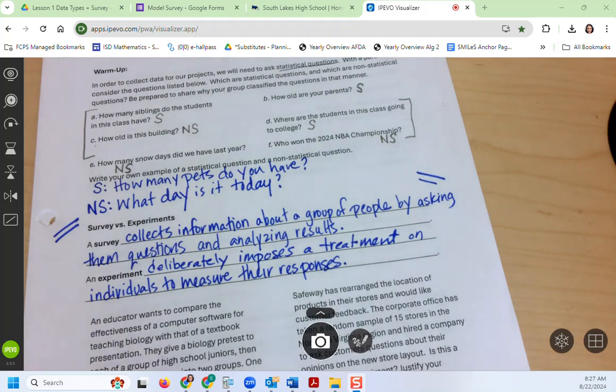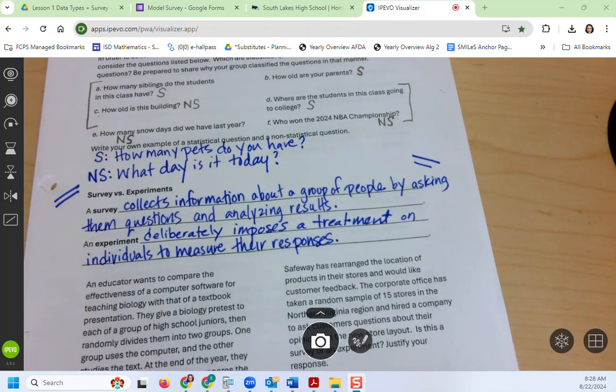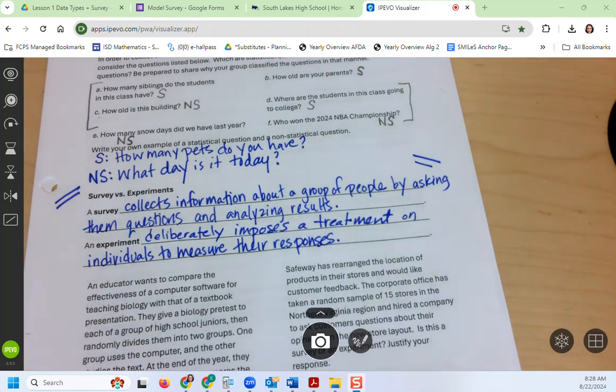An experiment deliberately imposes a treatment on individuals to measure their responses. So what does the word treatment make you think of? Where would you get a treatment? At a hospital or a doctor, right? So often that word treatment makes you think of a medical treatment, right? To maybe cure a disease or something. And that is one place where experiments are done with new medicines. They want to try them out and see if they're going to work or not.